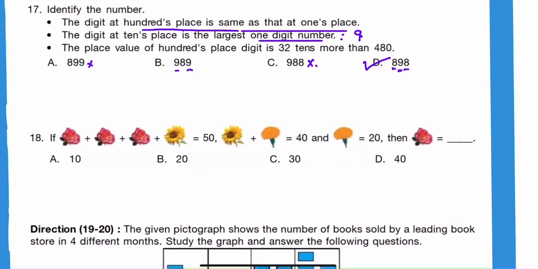So the place value of 100 place digit is 32 tens more than 480. So 32 tens is this and then 480 more. So it is 0, 8. Okay, then it is 800 at the 100 value.